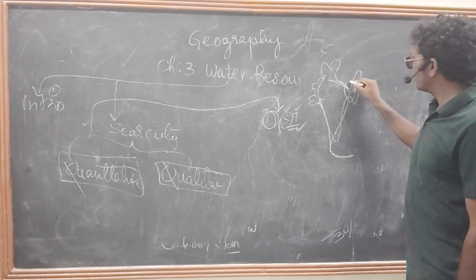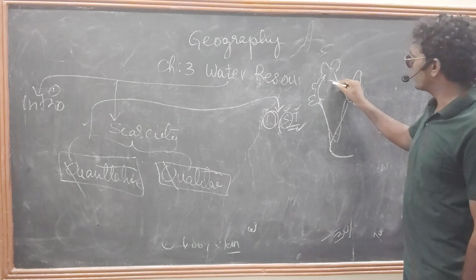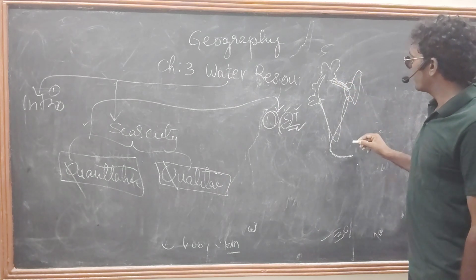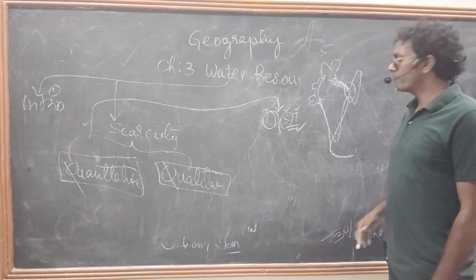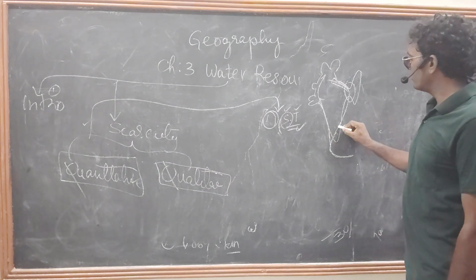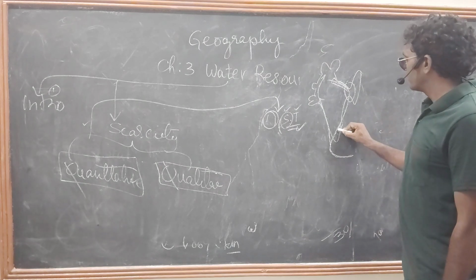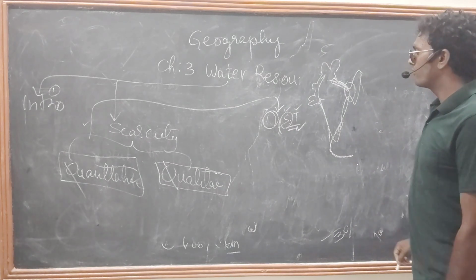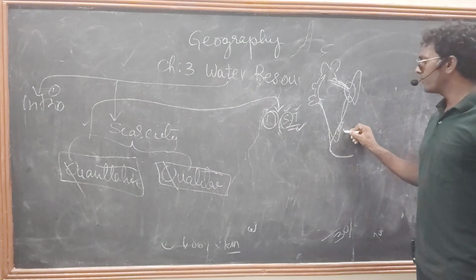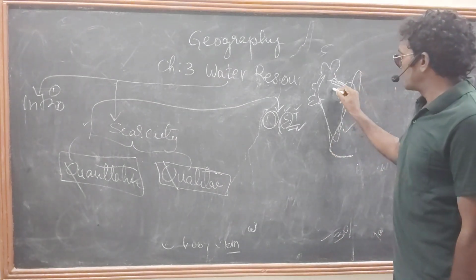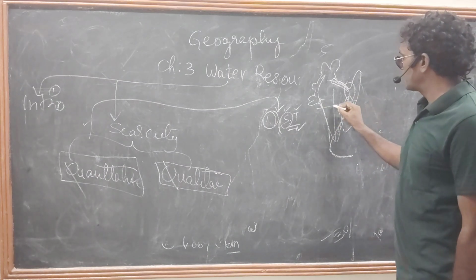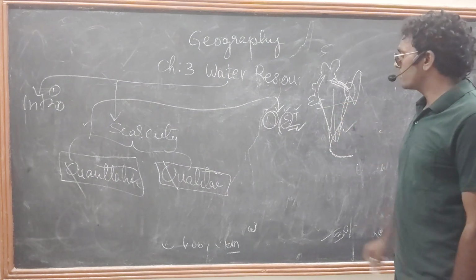These areas, the northeastern area and the Ganga-Brahmaputra area, are getting a high amount of water. But some parts of Tamil Nadu don't get much water. Why? Because it is not in the way of the southwestern monsoon.